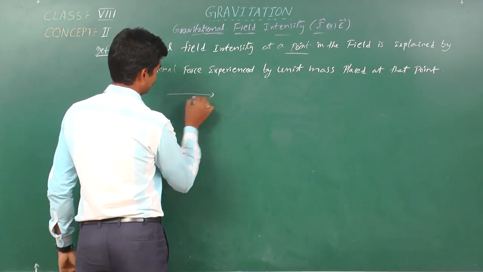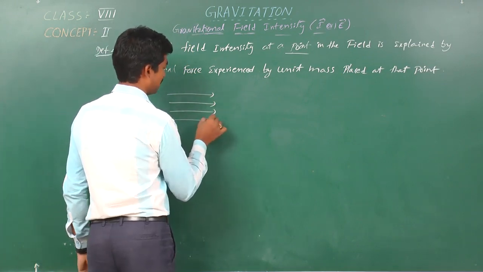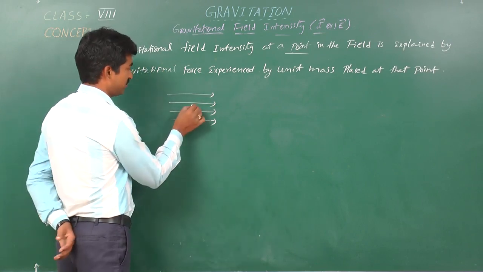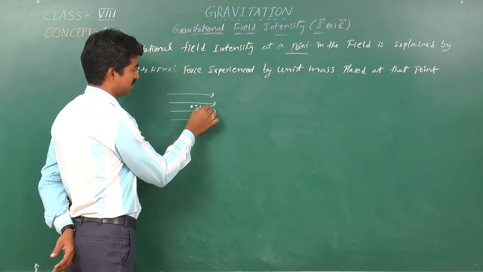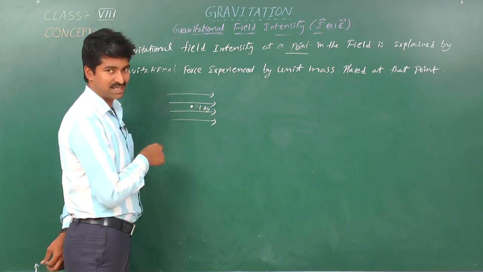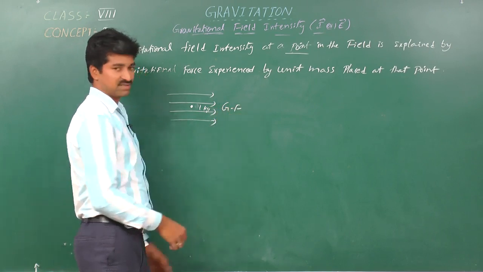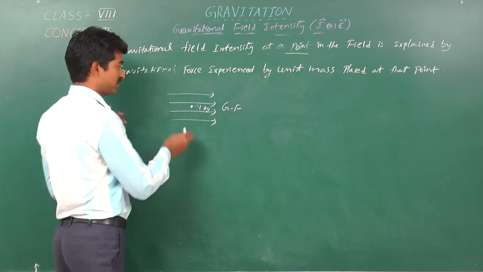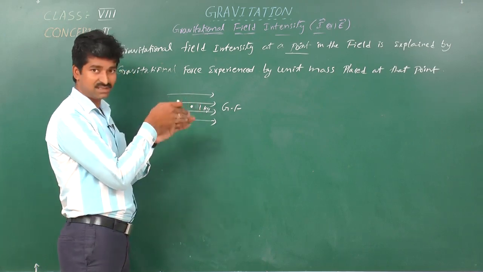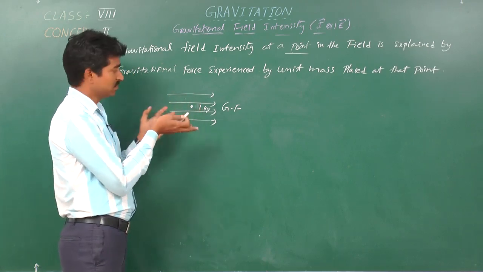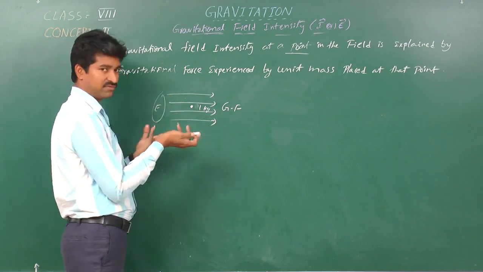Let us imagine here is a gravitational field in any direction. I have fixed a point, I have taken a point whose mass is 1 kg, which is present in the gravitational field, GF in the sense gravitational field. Definitely because of this field, why? Because this is the field that exists due to masses. So this field is due to one large massive body, like Earth if you take.